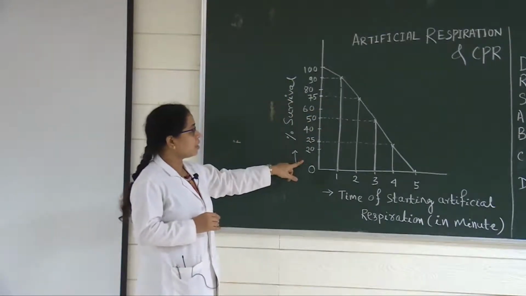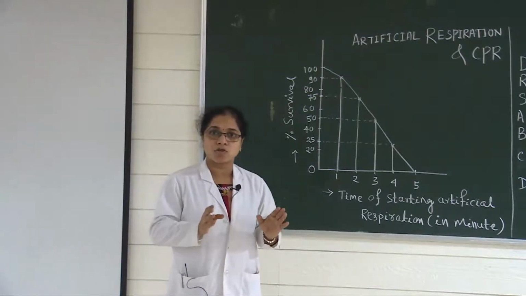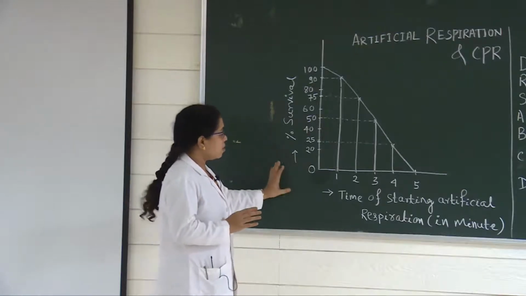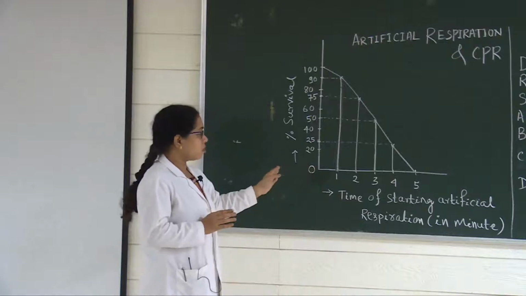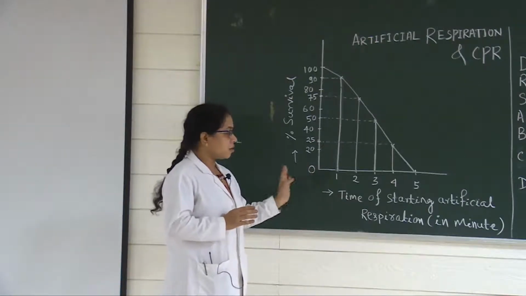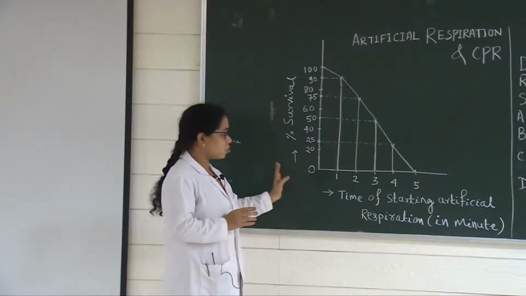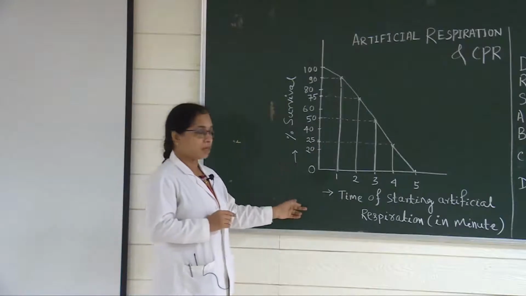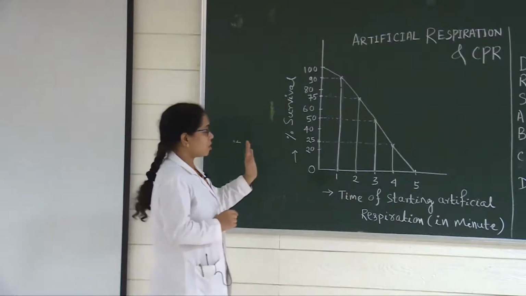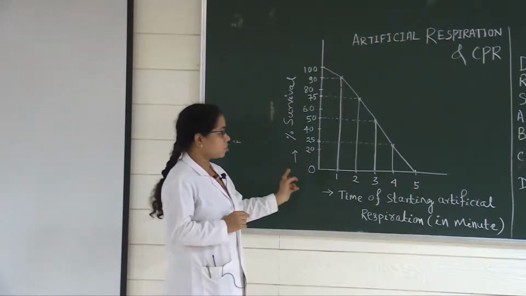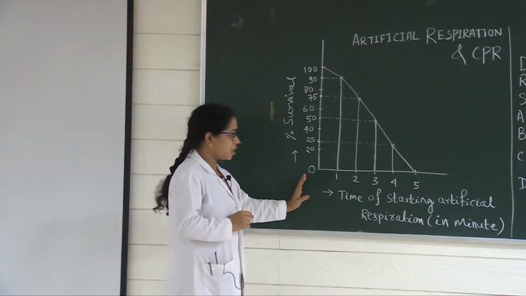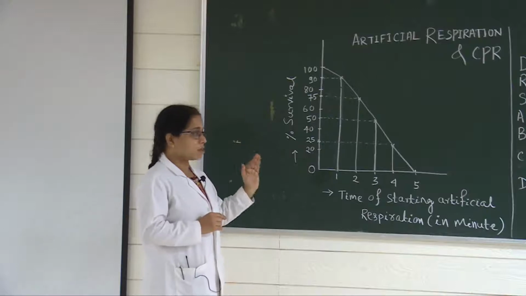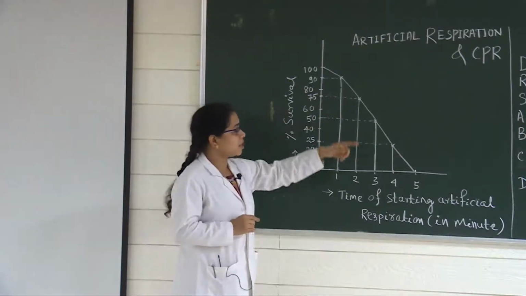We have already known that it is an emergency life-saving procedure, so you have to give it as quickly as possible without wasting time. Now, within how much time do you have to start the artificial respiration? You should know that, though it is a very emergency condition. It has to be given within 5 minutes of any condition, either respiratory arrest or cardiac arrest. Based on that, when you give the artificial respiration, how much will be the percentage of survival rate? One graph is there.